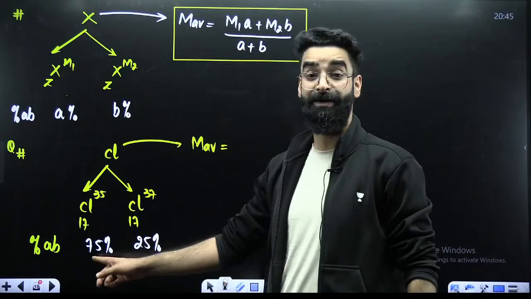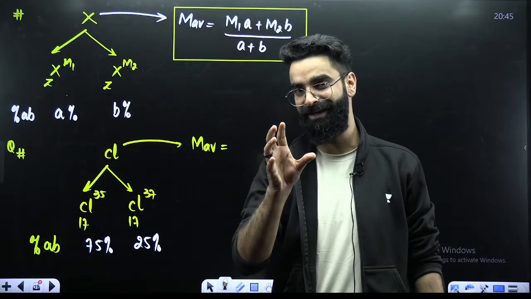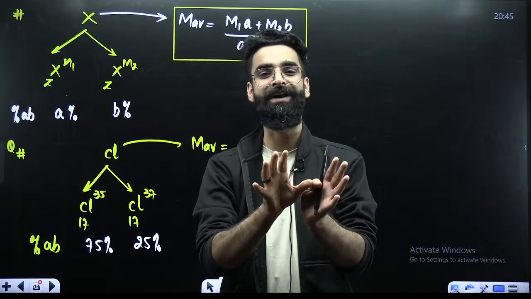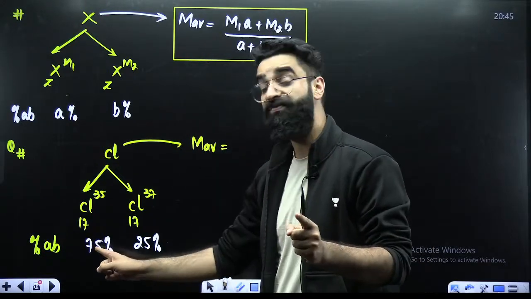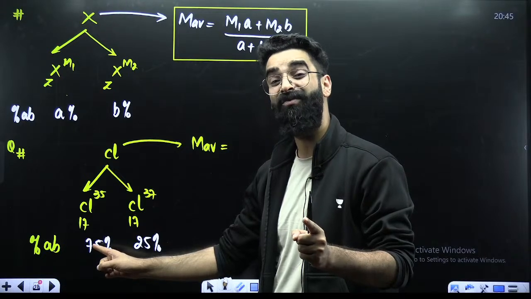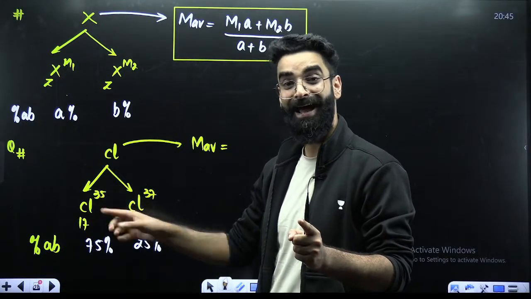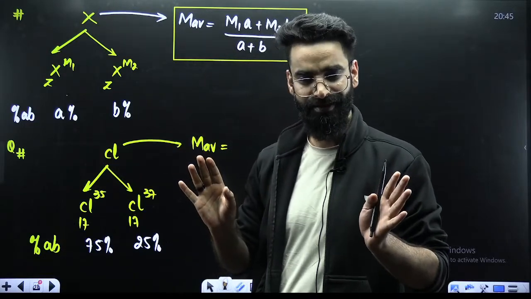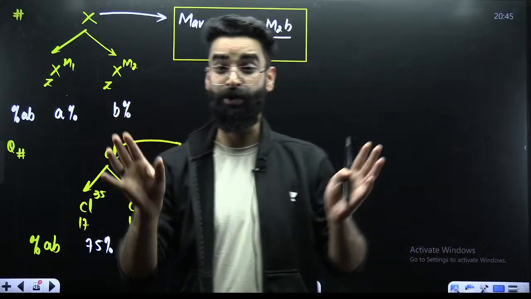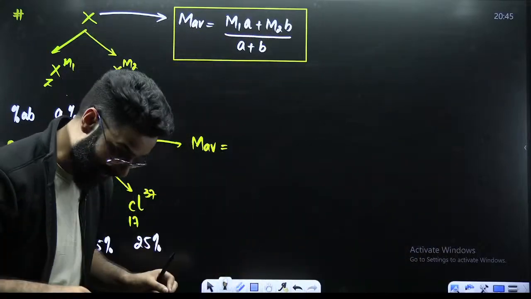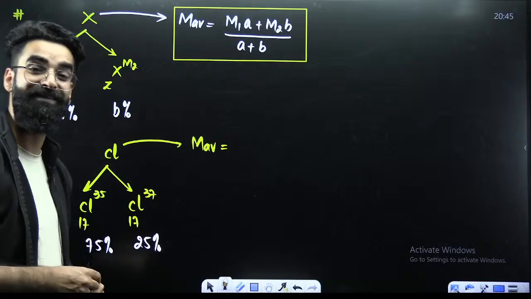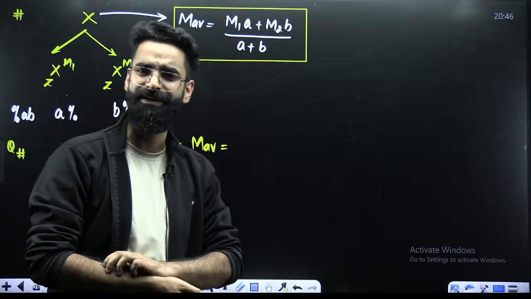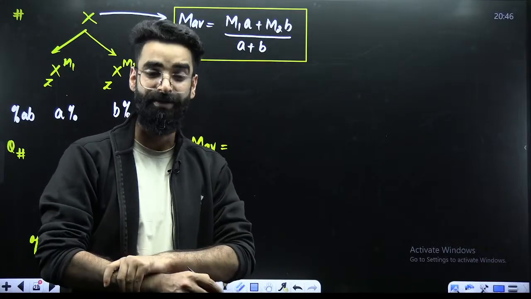From this percentage abundance, you are getting an amazing information: among those 100 chlorine atoms, you will find 75 chlorine atoms of Cl35, and the remaining 25 chlorine atoms will be Cl37. So 75 will be in the form of Cl35 and 25 in the form of Cl37. This kind of information percentage abundance gives us.